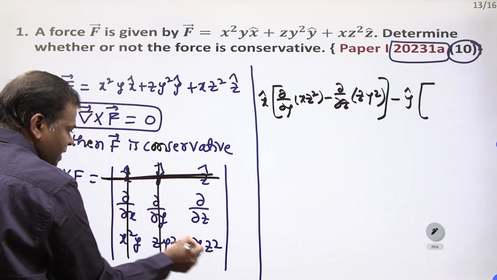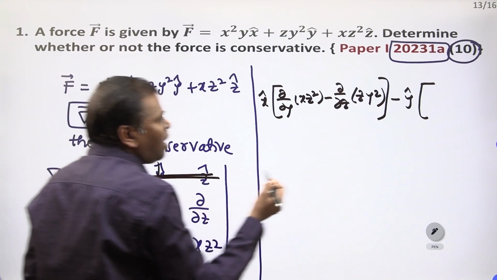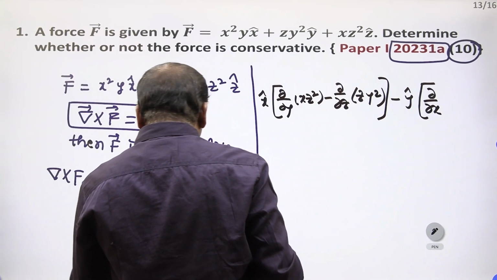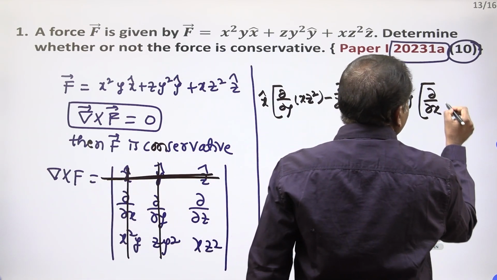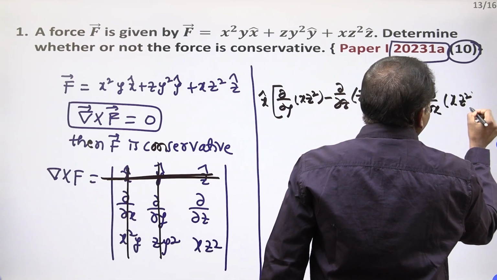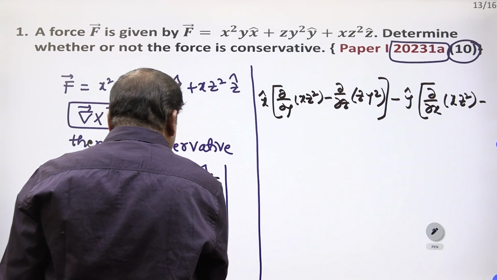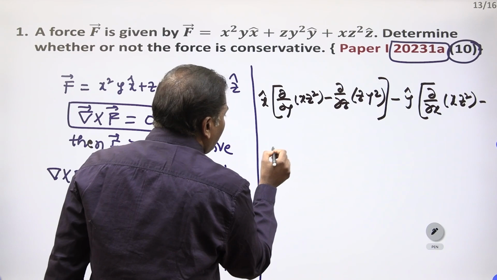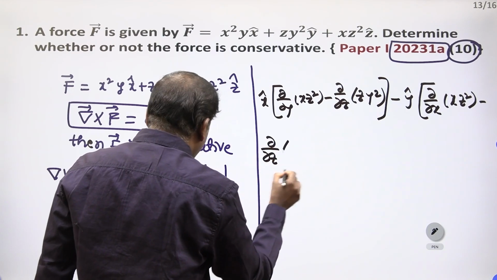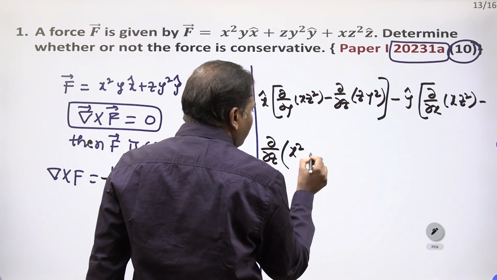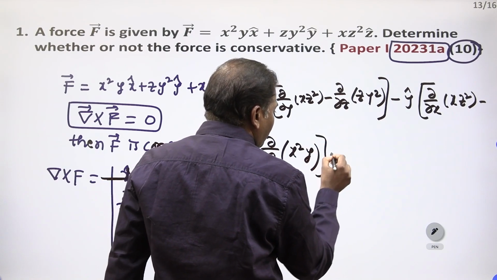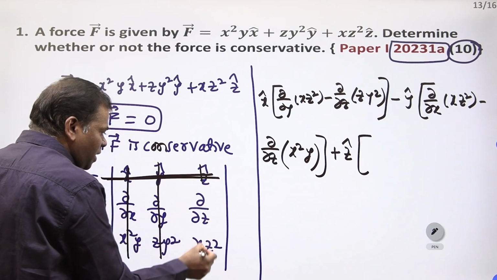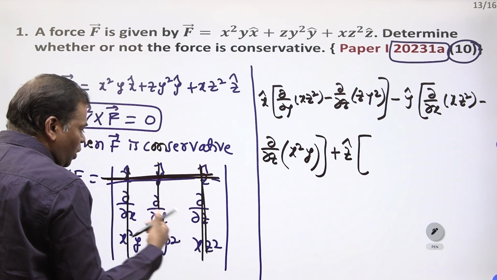Now dou by dou x of xz square minus dou by dou z of x square y, plus z cap into, these two you have to remove.